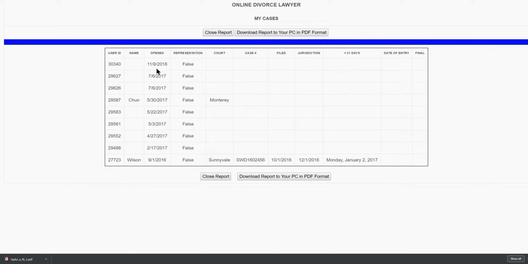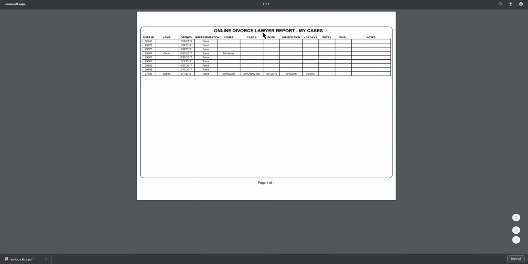Yours will be all populated, of course, with your clients' names down here, the courts down here, case number, and you can tell how far the case has gone. A lot of cases never finalize, as I'm sure you're aware. Many cases get filed and served, and you'll never hear from the client again. So that's that.